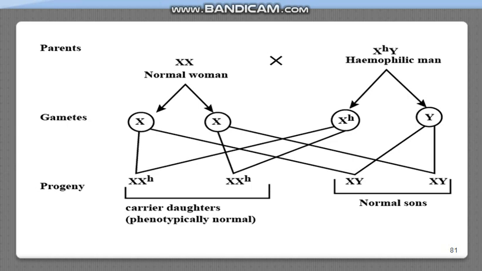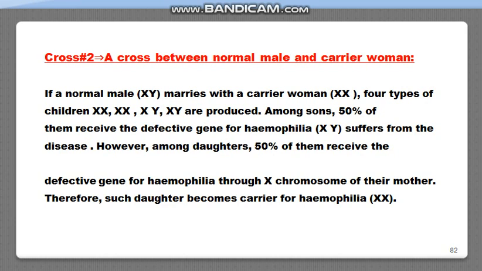So this is the result of the first cross. Now we will take another cross. So the second cross is between a normal male and a carrier woman. So the normal male will be represented by XY and the carrier woman will be represented by X^h and X.